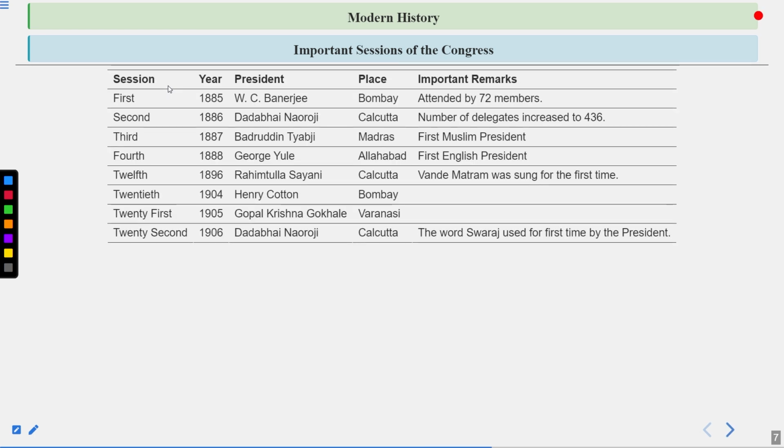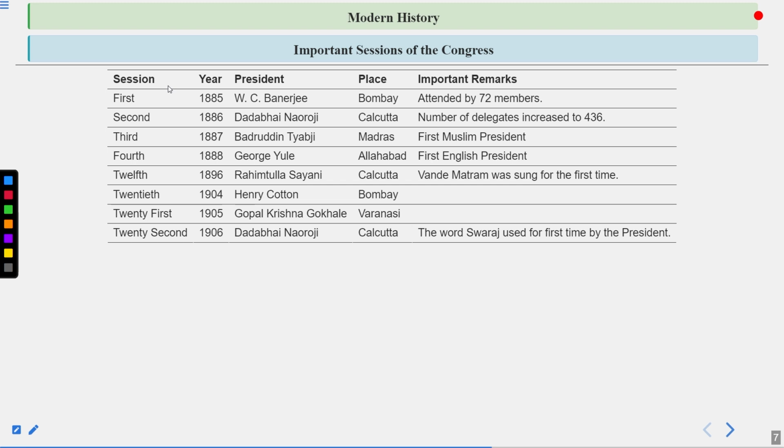So guys, here you can see there is a list of a number of sessions. So keep your notebooks in your hand and I will tell you more than what is written here. So the first session happened in 1885, and it particularly happened in Bombay. The president was W.C. Banerjee, meaning Womesh Chandra Banerjee, remember that.